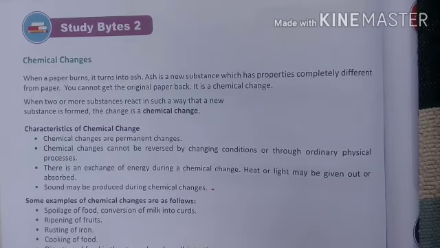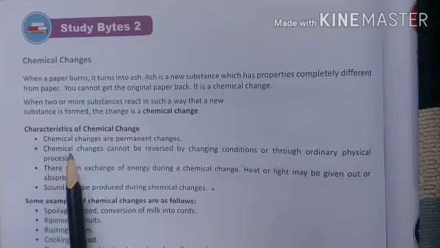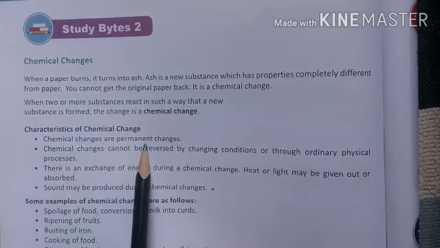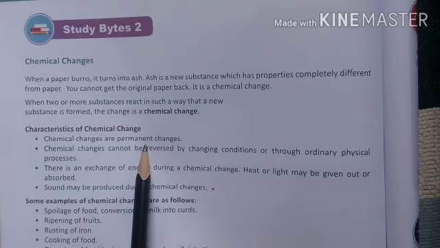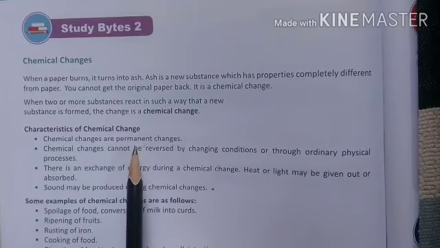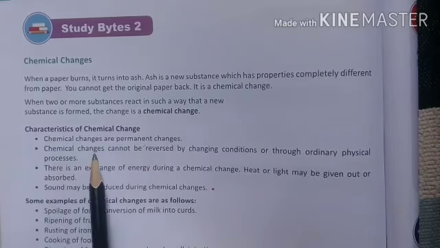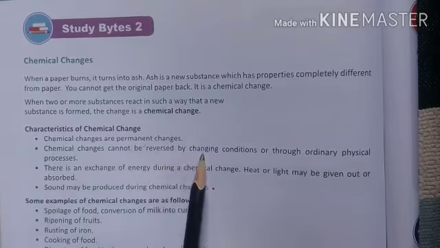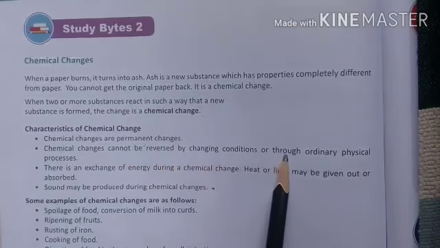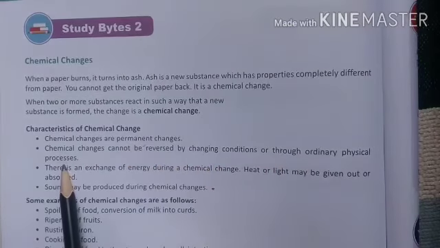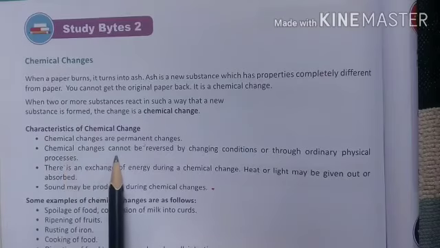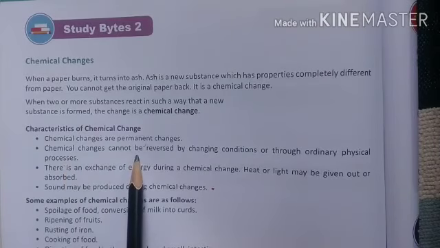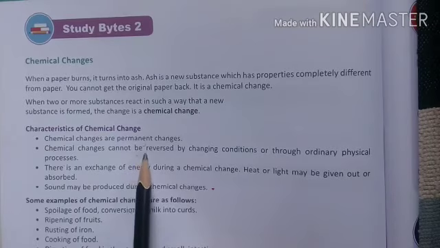Let's see what the characteristics of chemical changes are. Chemical changes are permanent changes because we cannot reverse them. The cooked vegetable will not be converted back into the raw vegetable. Chemical changes cannot be reversed by changing conditions or by ordinary physical processes. I have already told you the cooked vegetable will not convert back into the raw vegetable.